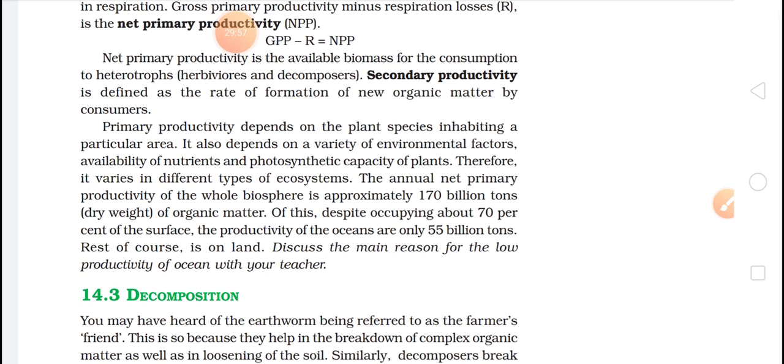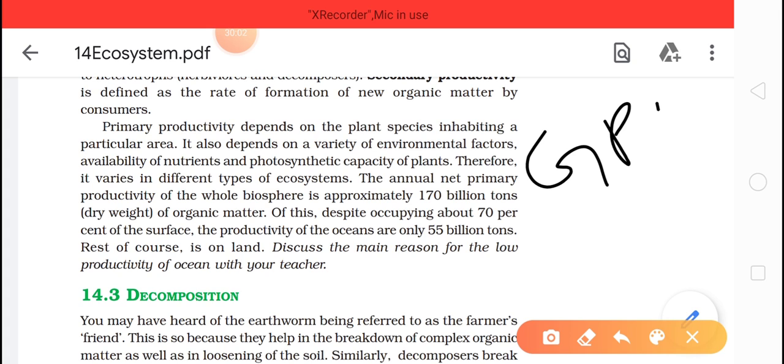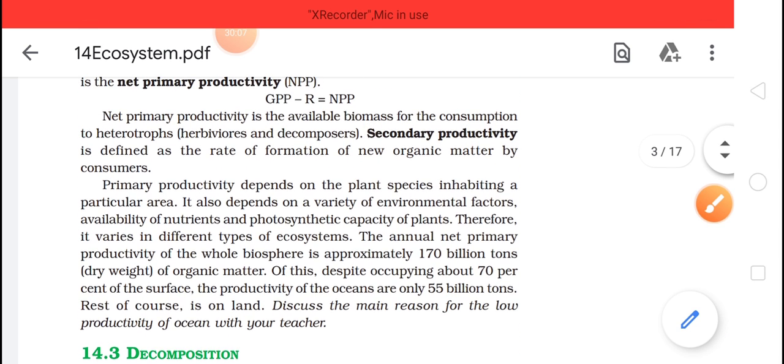So these definitions, just go through them. What is GPP, what is NPP, what is productivity, all this, just go through it. Primary productivity depends on the plant species inhabiting a particular area. It also depends on a variety of environmental factors, availability of nutrients and photosynthetic capacity of a plant.